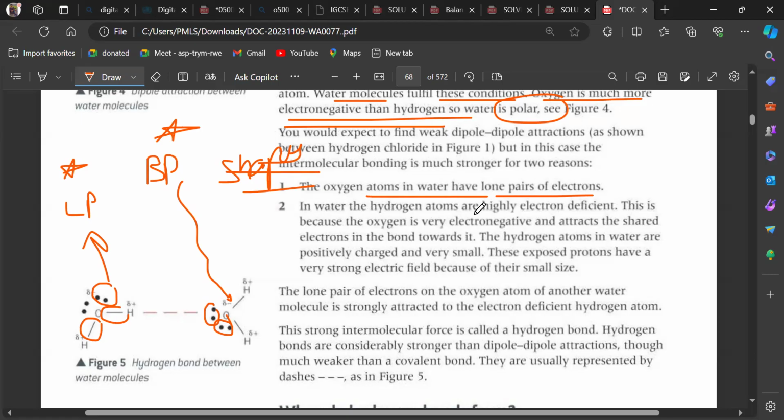In water, the hydrogen atoms are electron deficient, and this is because the oxygen is very electronegative and attracts the shared electrons in the bond towards it. The hydrogen atoms in water are positively charged and very small. These exposed protons have a very strong electric field because of their small size.